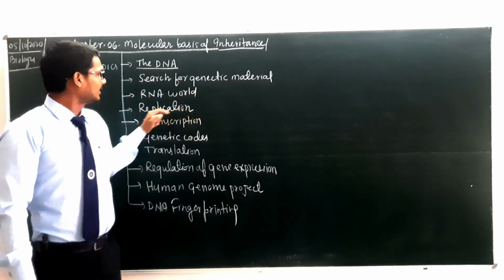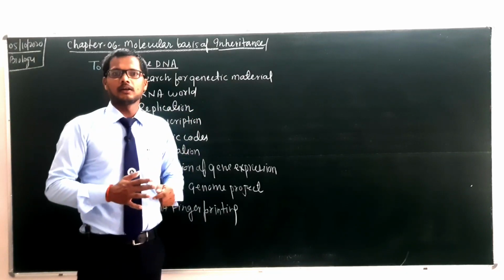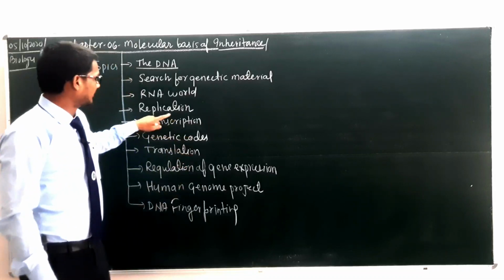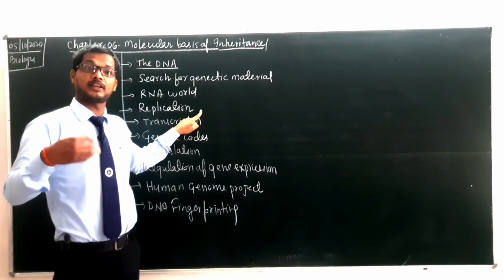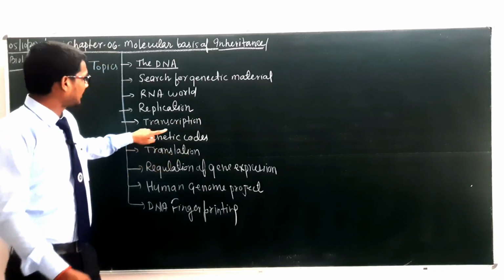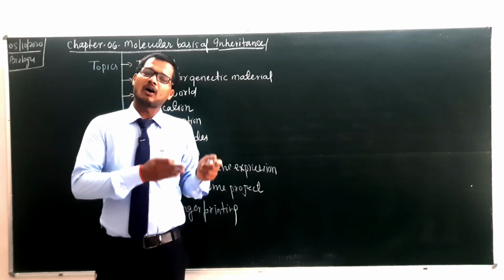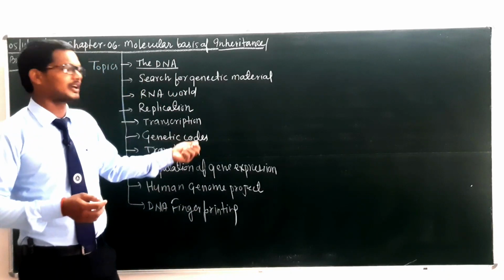Here replication means how DNA forms its own copy. How DNA forms its own copy before cell division, we will discuss here. Replication, or we can write duplication, where DNA makes its own copy. Then after we have to discuss the transcription. It means how the formation of mRNA takes place. Then after we will discuss the genetic codes.